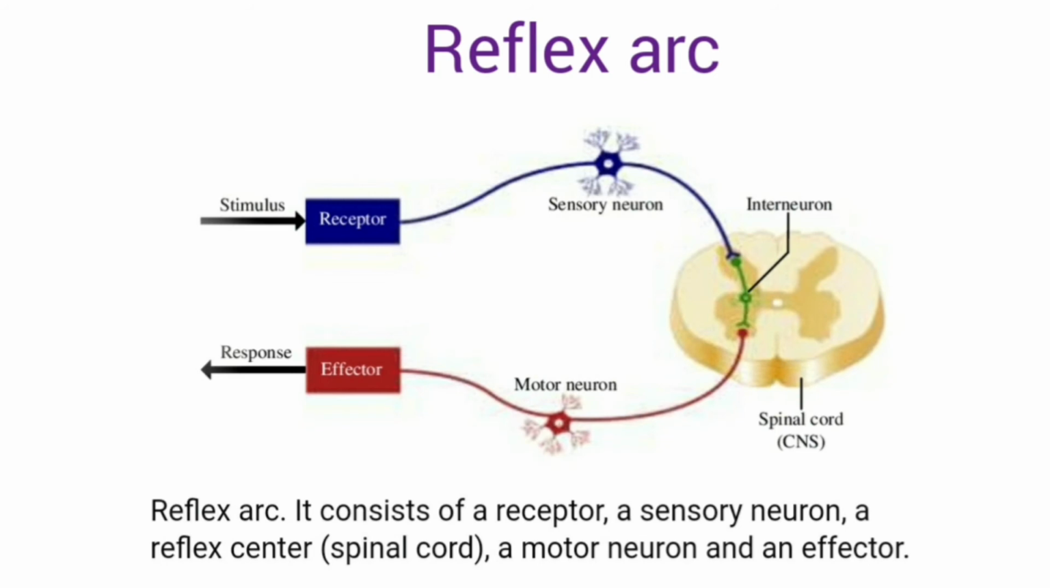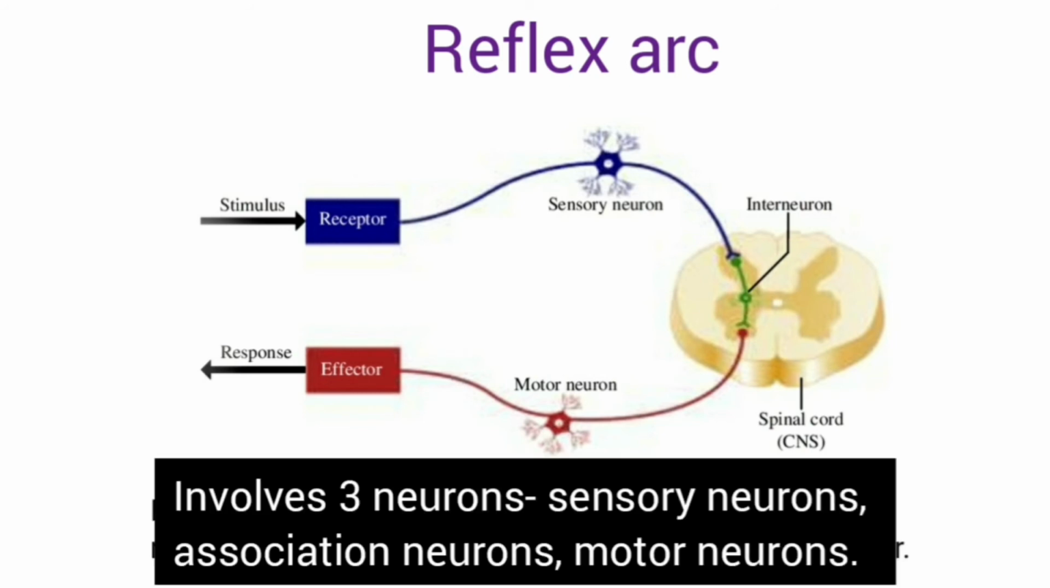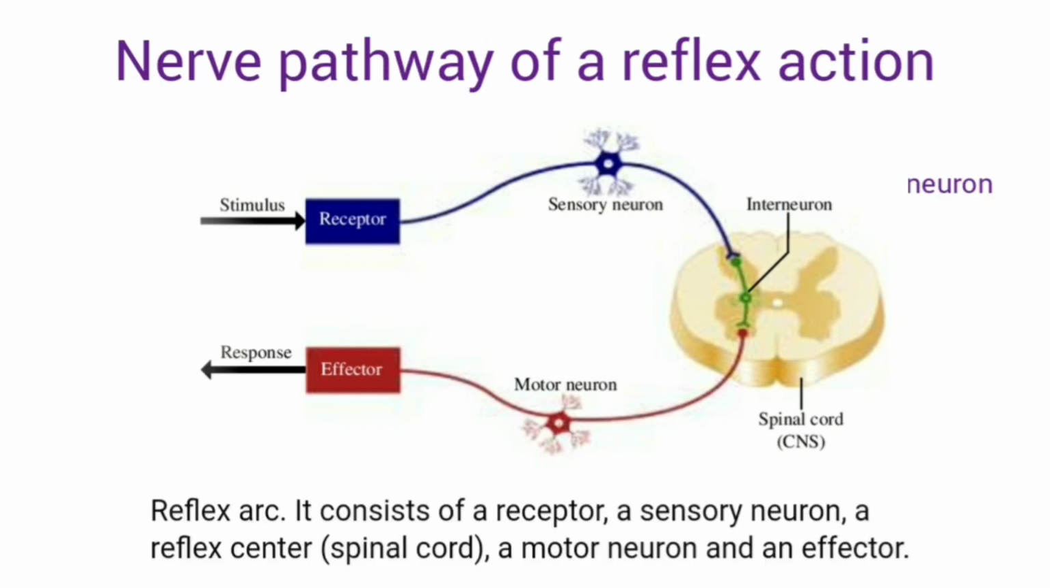The nerve pathway of a reflex action is called the reflex arc. The reflex arc involves three neurons: sensory neurons, association neurons, and motor neurons. Let us see how this happens. First, a stimulus triggers an impulse in a receptor.